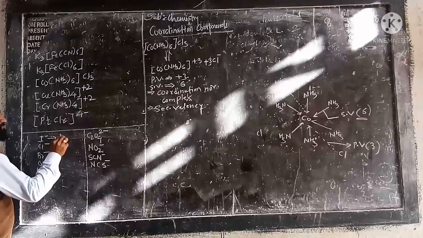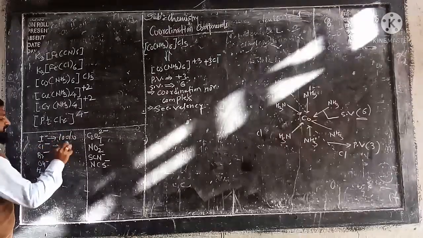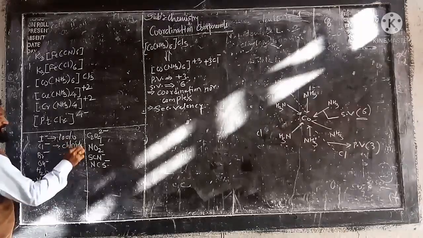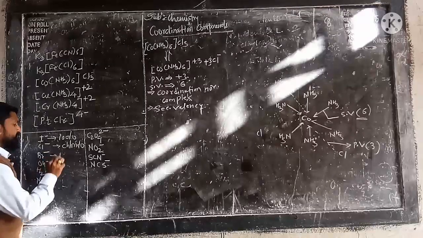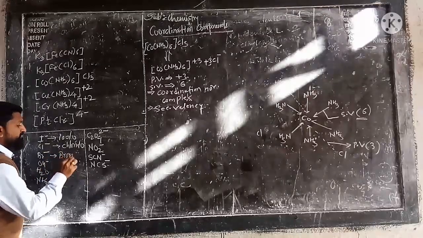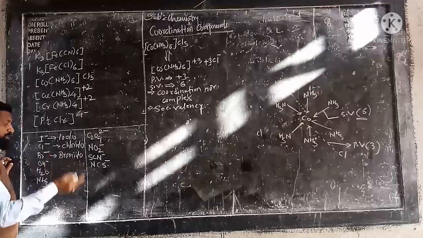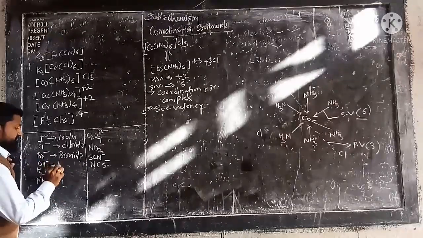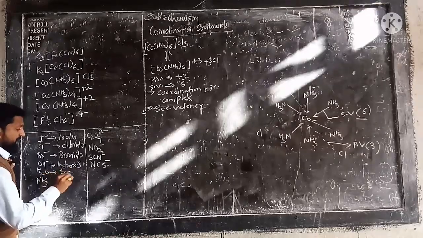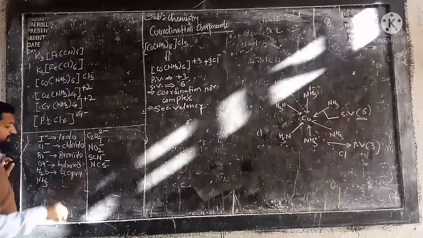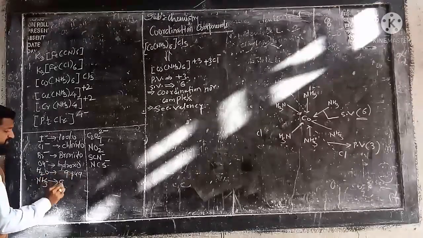While writing the name, we must write iodo. What is Cl-? We must write chlorido, if it is part of the ligand. Bromide will be bromido. Iodo, chlorido, bromido. What is this? Hydroxo. And this? Aqua. See carefully, aqua. For NH3 it is ammine, see the spelling.